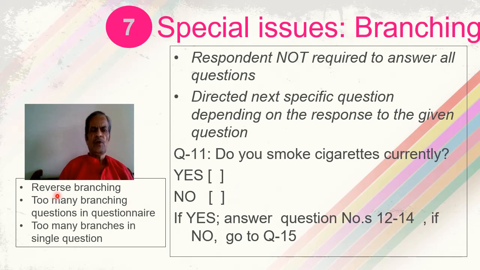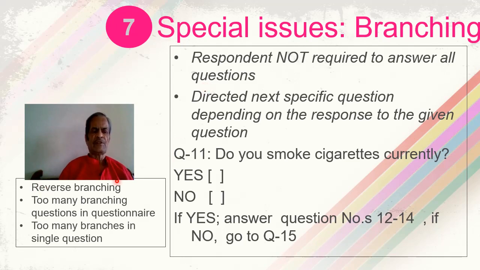A branching is called reverse branching when the respondent is required to go not to the next question or questions, but is directed to a previous question. So reverse branching in this case would be if question number 11 is answered, and if the answer is yes, the person is directed not to question number 12 or any question ahead of question number 11, but to question number 10 or question number 8 or question number 5.